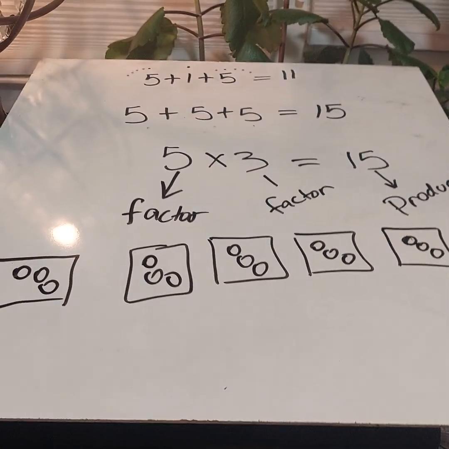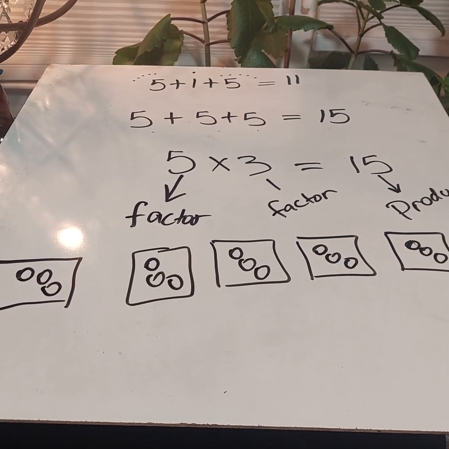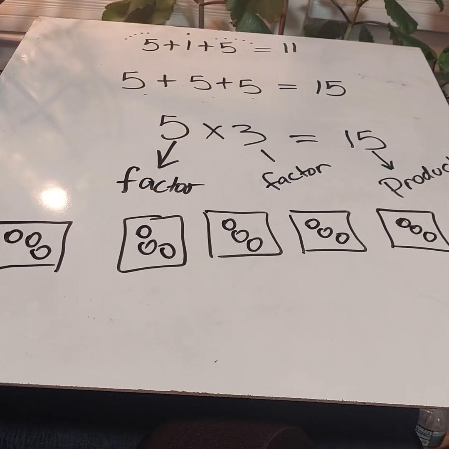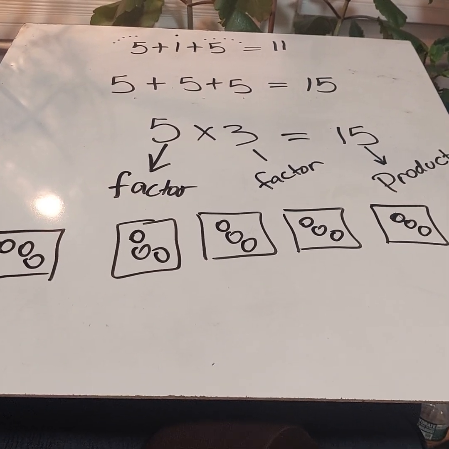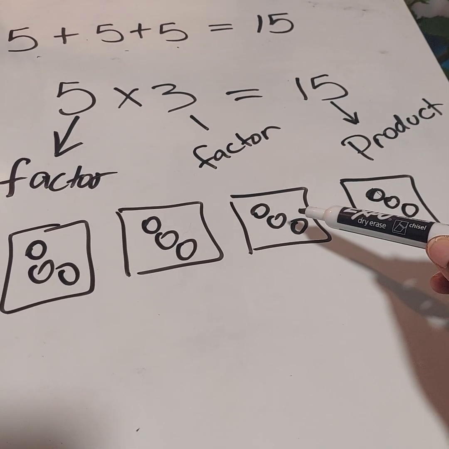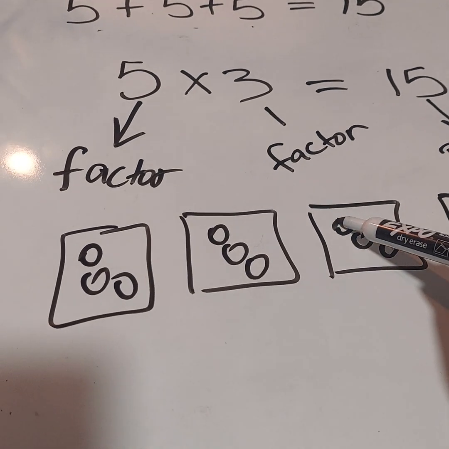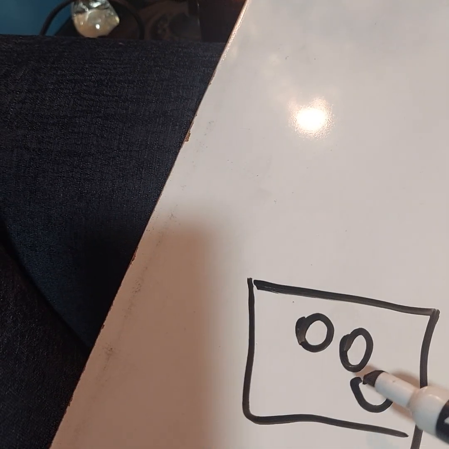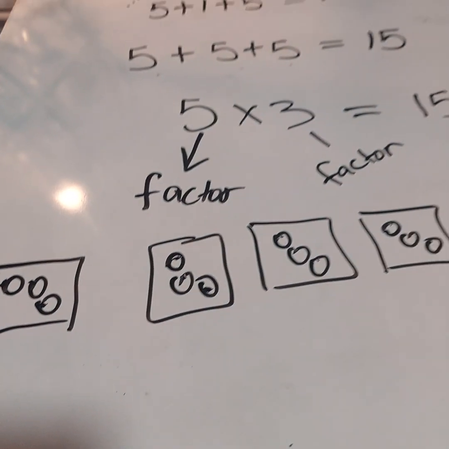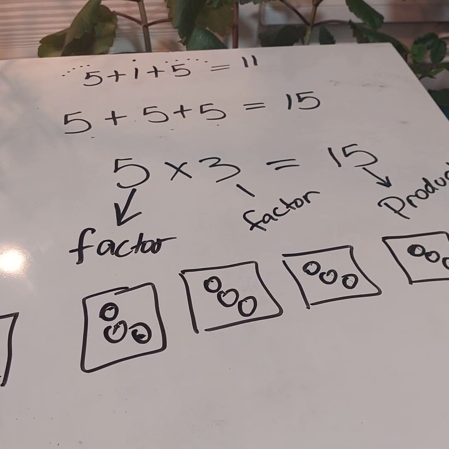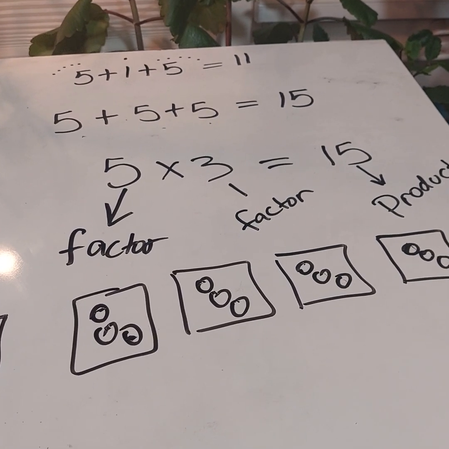Okay, so all you're gonna do right now is count to see how many circles are in each rectangle. And if you see, I have 1, 2, 3, 4, 5, 6, 7, 8, 9, 10, 11, 12, 13, 14, 15. I have 15. But guess what? I know that this is not going to be the way to memorize.